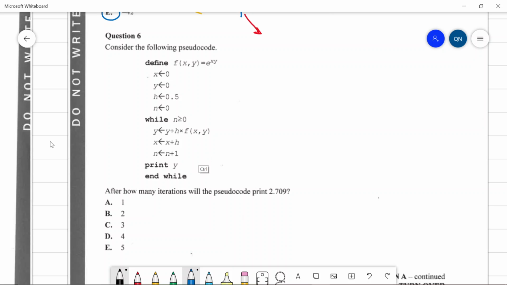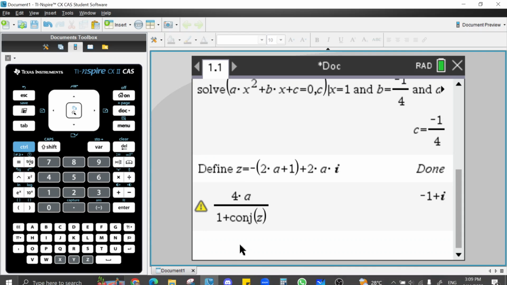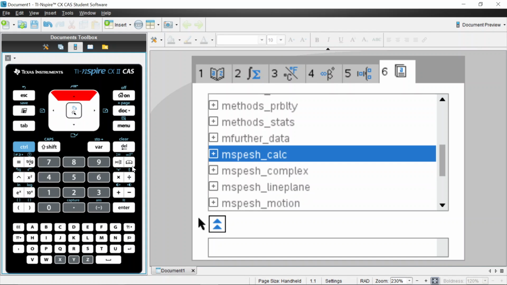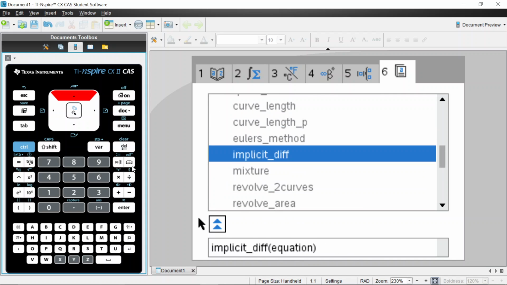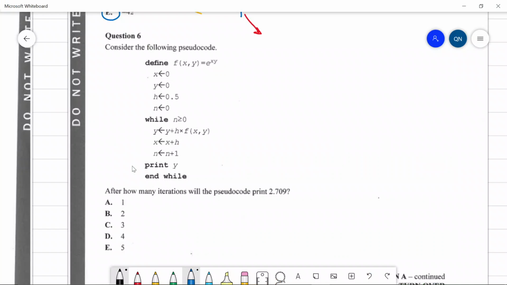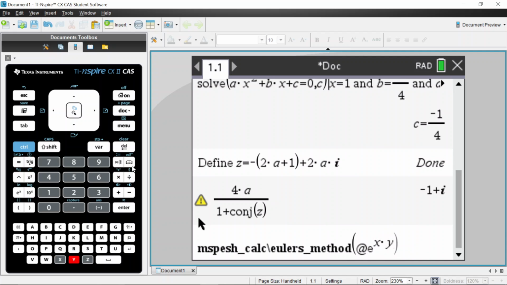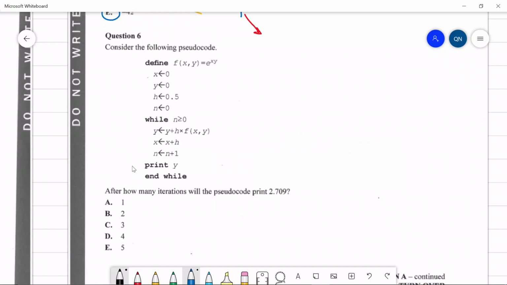Okay. I think I can just use the Euler's method program I have. Let's see if that works. So we have special calculus, Euler's method. There it is. And the function is e to the xy. X starting value 0, y starting value 0, x ending value.